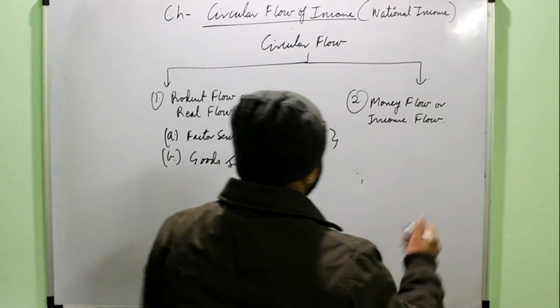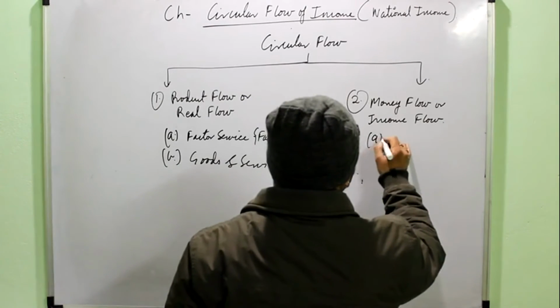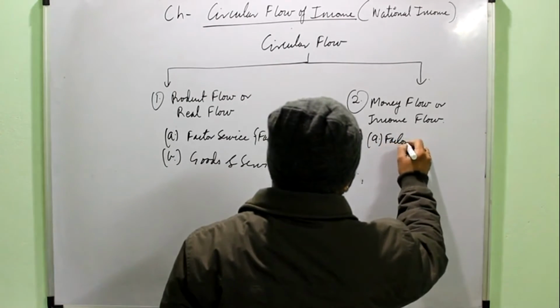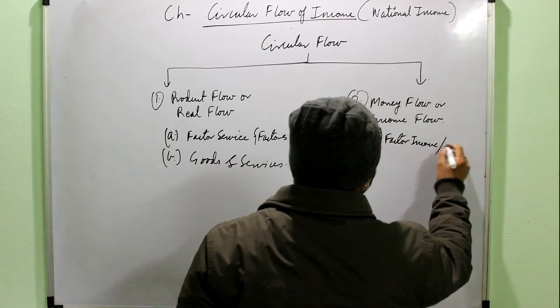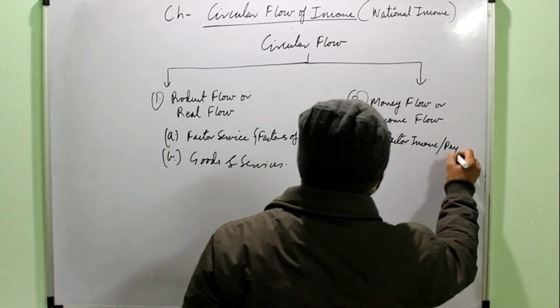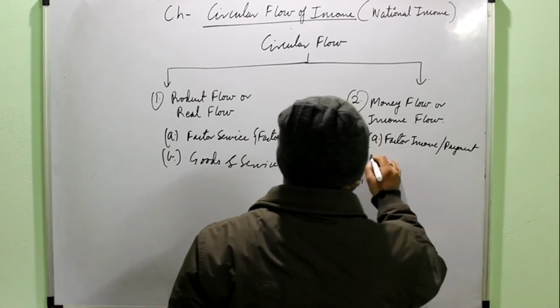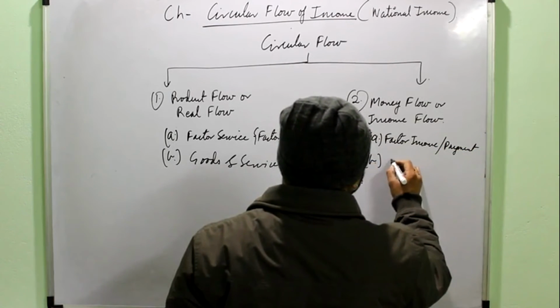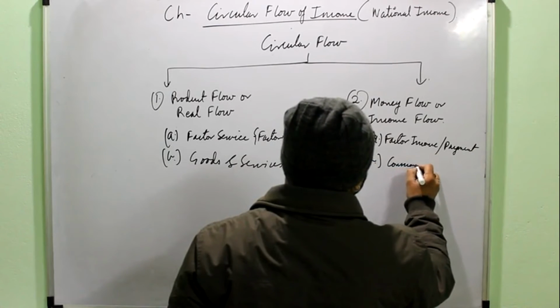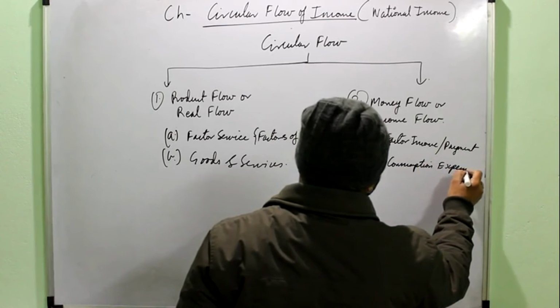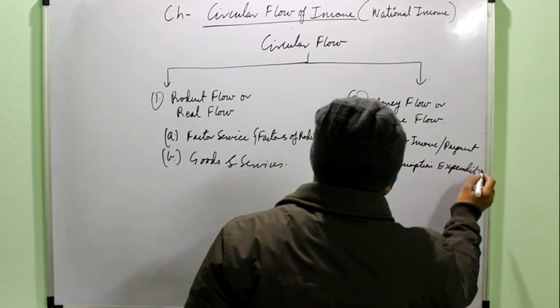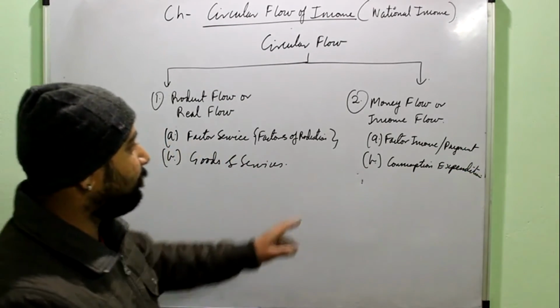Money flow means that two things are in the form of money. One is the factor income, or also called the factor payment, and second is the consumption expenditure. Okay, again simple to understand.